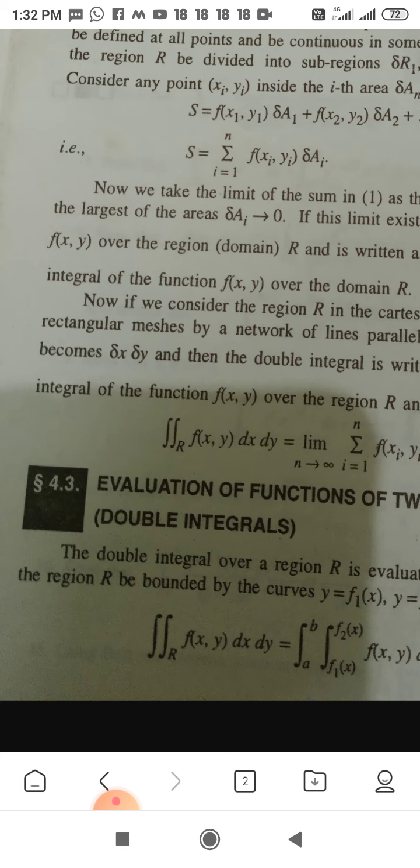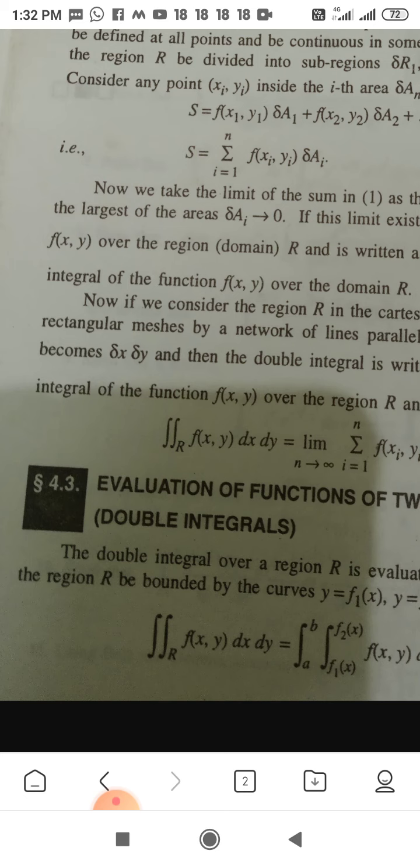This is the double integration, or summation of all the deltas, accumulating the area or region, denoted by R. So this is the definition of the double integration.